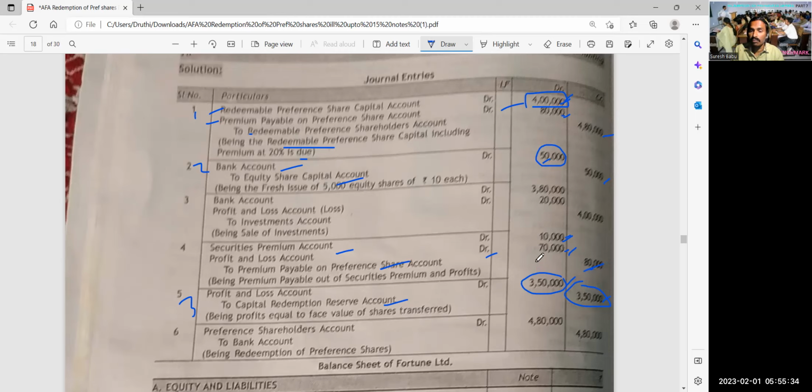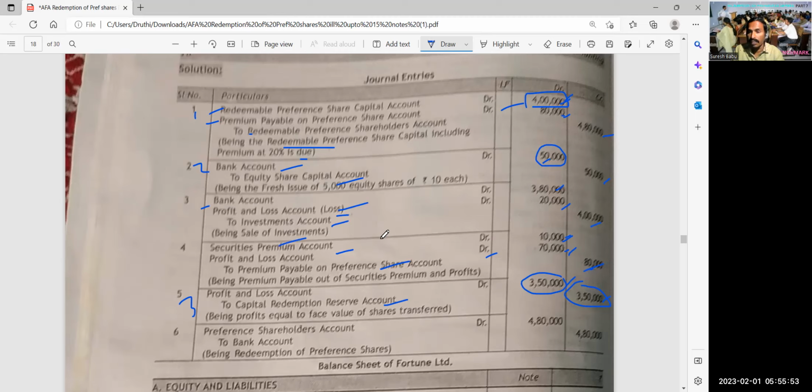Now you don't have sufficient money. What you need to do? You need to sell the investments at loss. So bank account debit 3,80,000, profit and loss account debit 20,000. This is loss. So, credited to investments account 4 lakh rupees. Okay. Being sale of investments at loss. Now you have got full money with you.